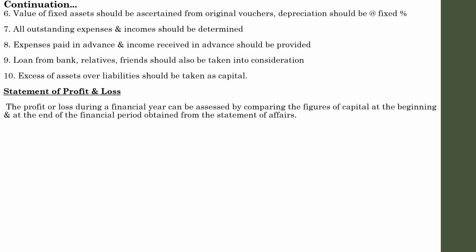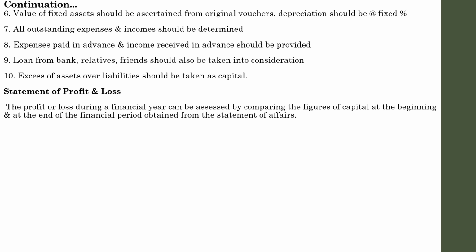I hope you understand the concept. In simple terms, statement of profit and loss means taking the difference between opening capital and closing capital. The value will be profit or loss. That is the concept. So how are we going to find opening and closing capital? That is prepared on the basis of statement of affairs. If you prepare a statement of affairs on the basis of the information about the assets and liabilities at the beginning of a financial year, you will get the opening capital.